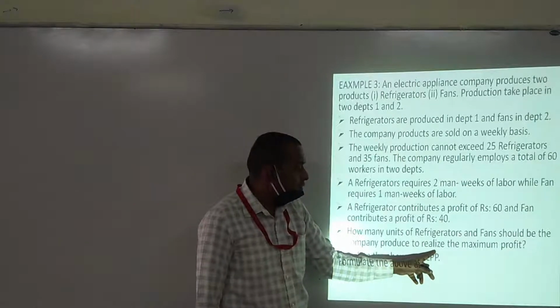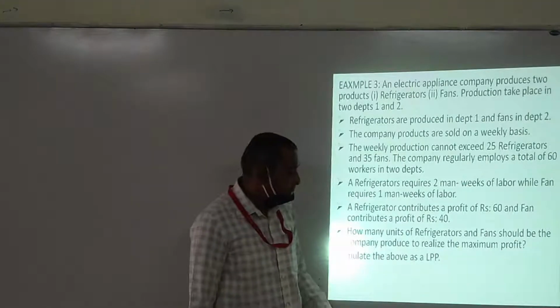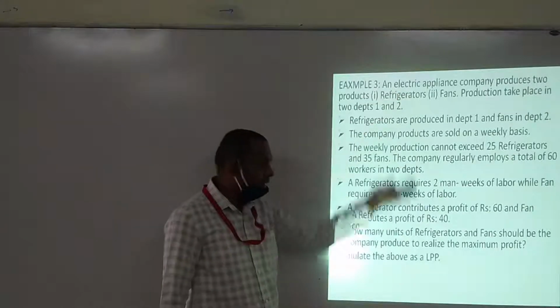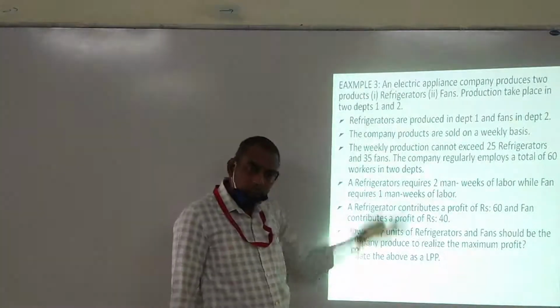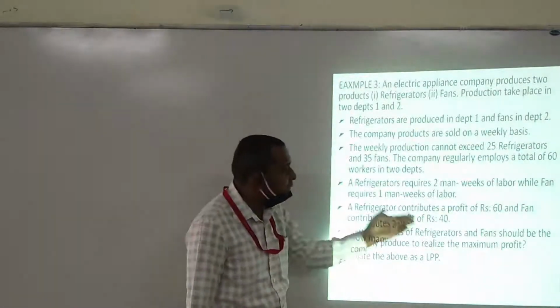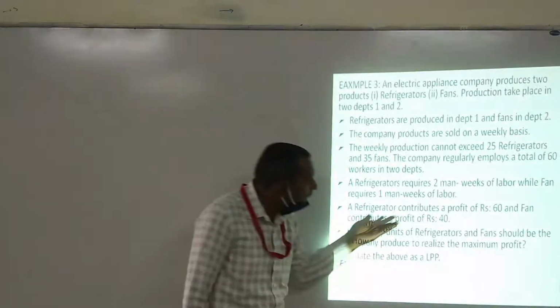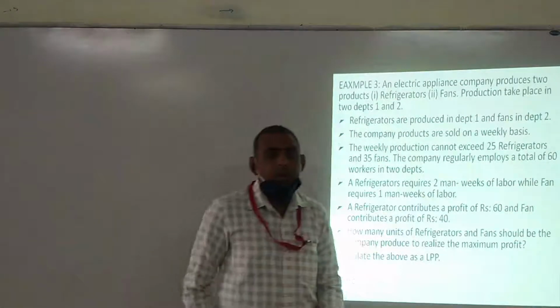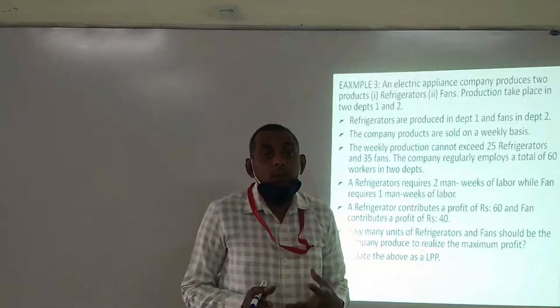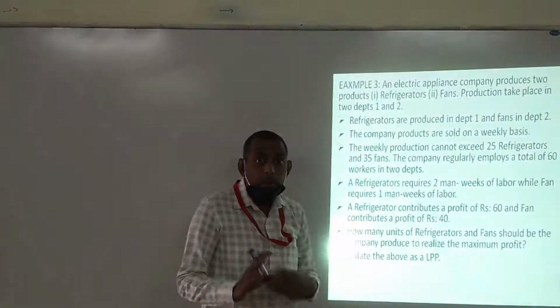How many units of refrigerators and fans should the company produce to realize the maximum profit? So formulate the LPP. These are the allocations, these are the restrictions, these are the profit rates. We need to formulate the LPP such that the company gets maximum profit.